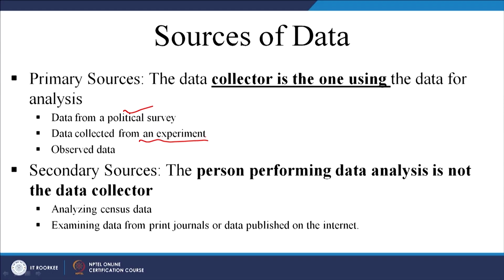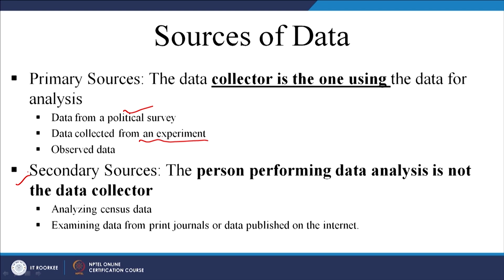Generally, you should go for secondary sources initially. If you think that secondary sources are not reliable, not updated, not accurate, then you should go for some primary sources. What about secondary sources?